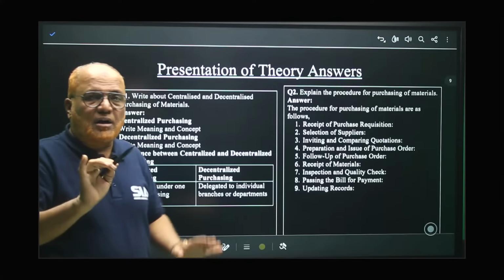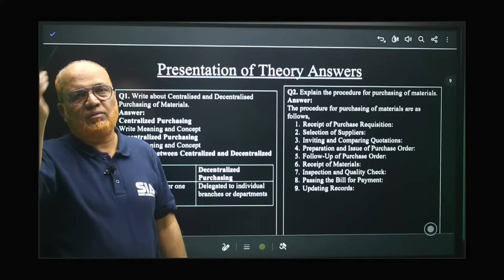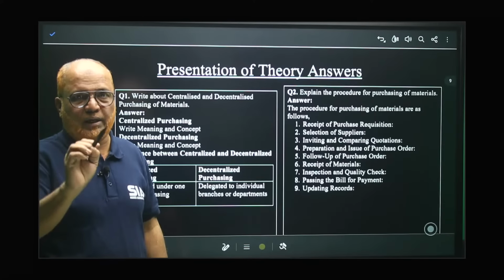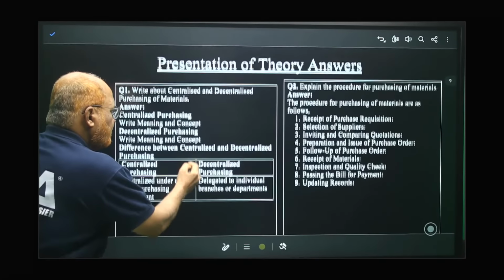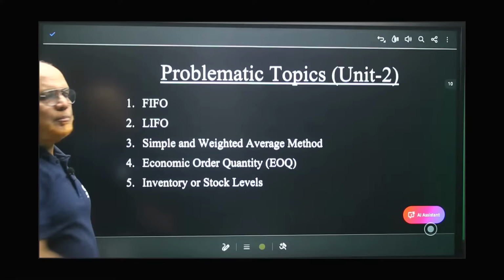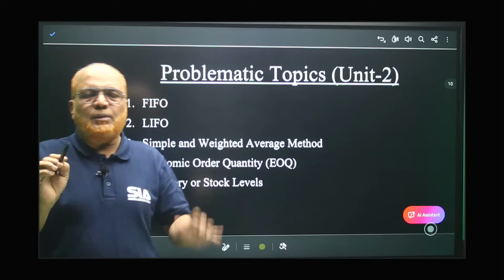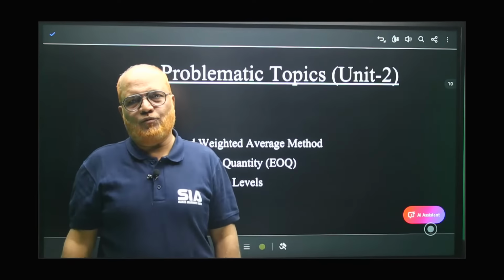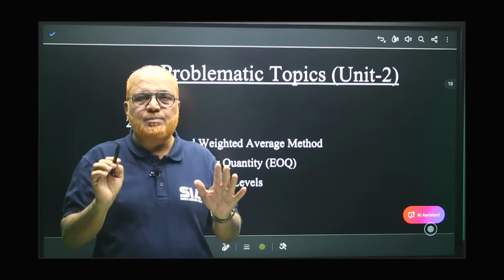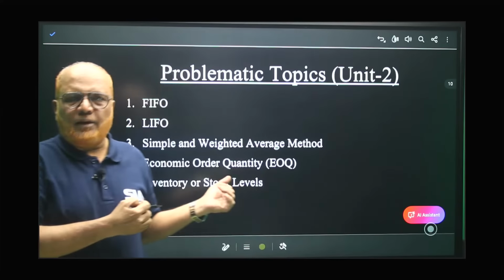But remember, these are not the only 2. Apart from that, some more questions are also given in the material. Go through it. But you may get full marks in problems compared to theory. If you are unable to solve the problem, then only I suggest you to go for theory. Otherwise, always prefer to do the problem. Problems are very simple. I'll explain you one problem.